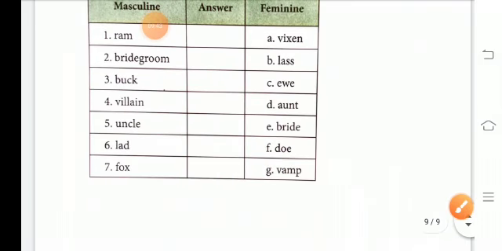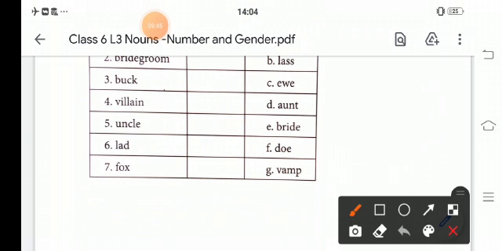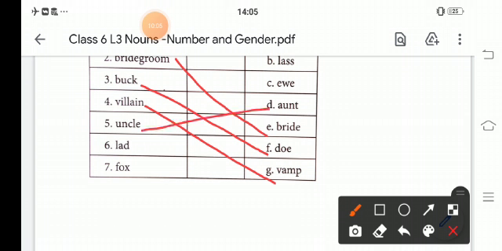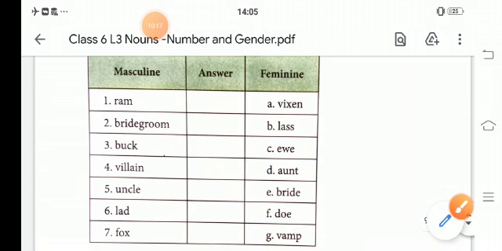And here you will have to match the following: bride, groom with bride; buck with doe; villain with vamp; uncle, aunt; lad, lass; and fox is vixen.